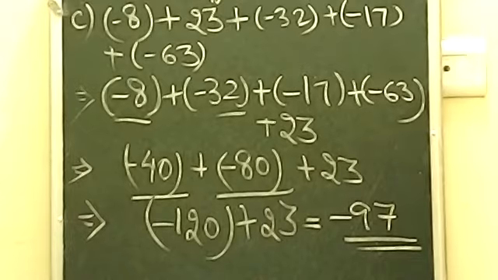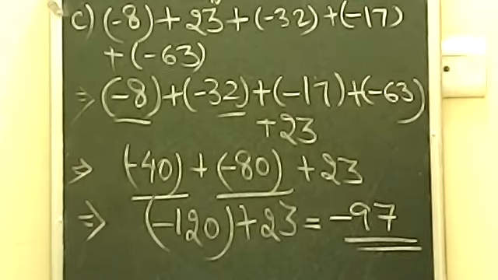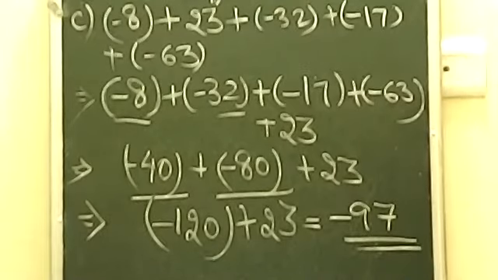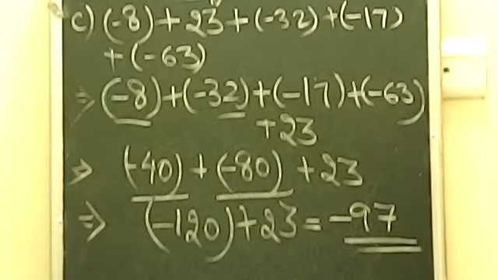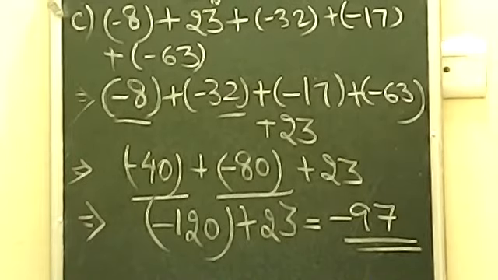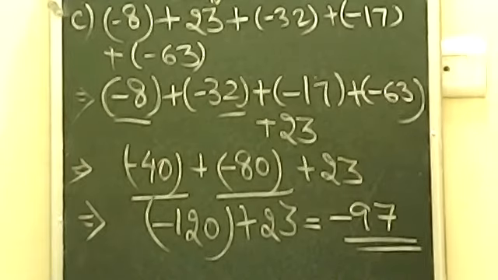So that is why the answer will be 1. Question number C. Sum of an integer and its negative is always 0 beta. For example, if you add 5 with -5, the answer will always be 0. So when you add 5 and -5, the answer will be 0. So this fill in the blank will give you 0 as the answer.